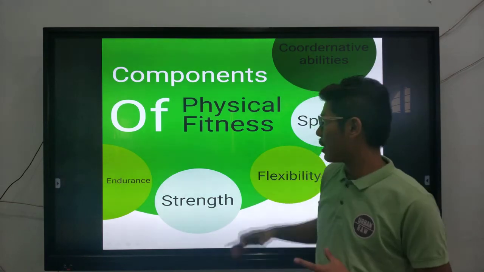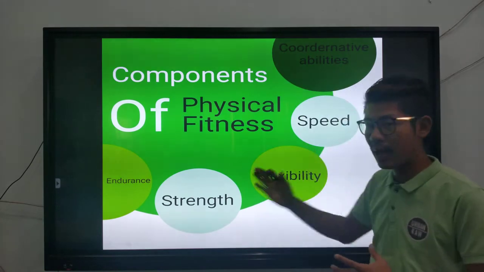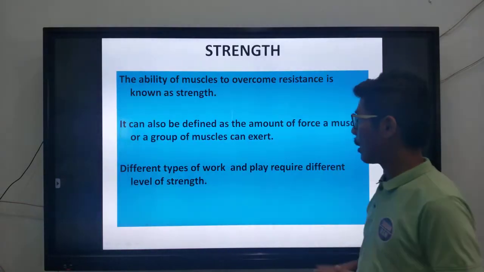One thing you have to understand is that to be considered physically fit, all these 5 components have to be present. So we'll be discussing them one after another.